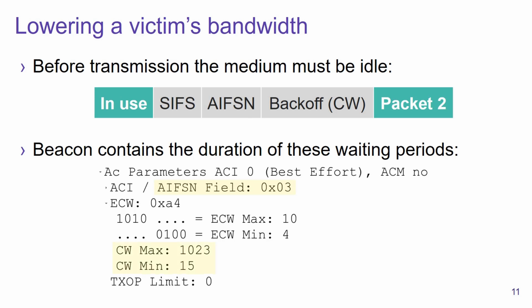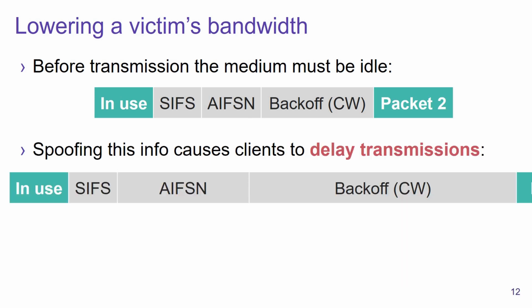Additionally, the minimum and maximum duration of the backoff window is also defined in the beacon. And of course, as an adversary, we can spoof beacons where these values are very large. And this means we can force a victim into delaying its transmission for a longer amount of time. And this effectively reduces the bandwidth of a victim.